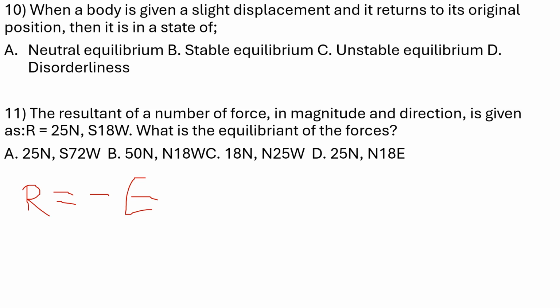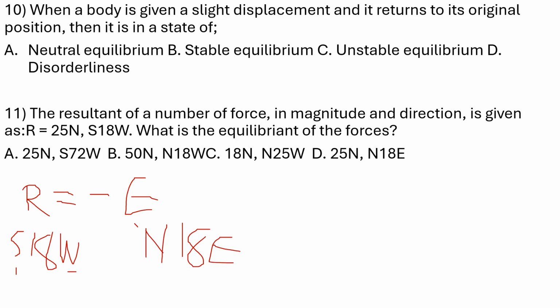Then what's going to be the direction? The resultant is south 18 degrees west, so we just change south to north for equilibrant. The opposite of south is north. Write the same 18 degrees. What is the opposite of west? East. So the equilibrant is 25 newtons, north 18 degrees east.